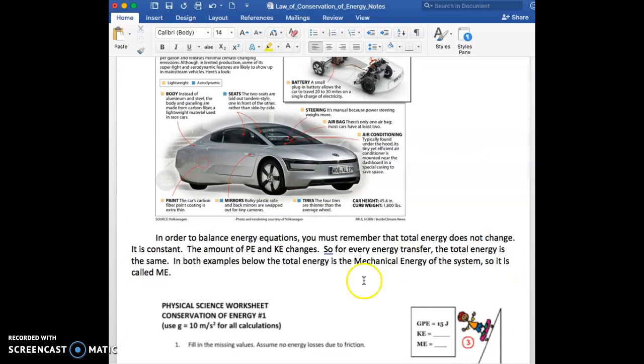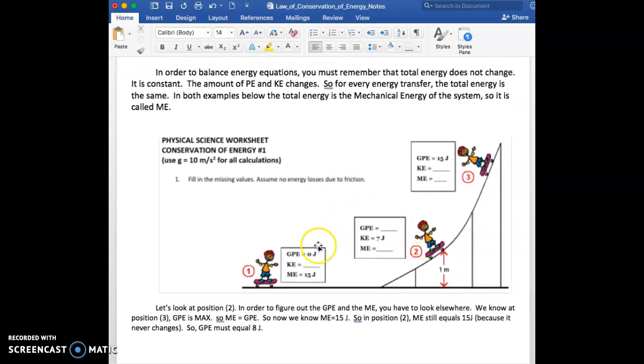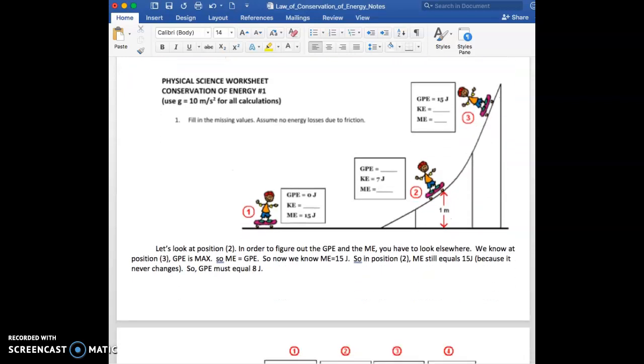In order to balance energy equations, you must remember that total energy does not change. It is constant. The amount of PE and KE changes. So for every energy transfer, the total energy is the same. In both examples below, the total energy is the mechanical energy of the system, so it is called ME. Okay, and here are two problems. An example with a skateboarder showing how GPE and KE change. You need to remember that mechanical energy stays the same in all positions along that skateboard ramp.